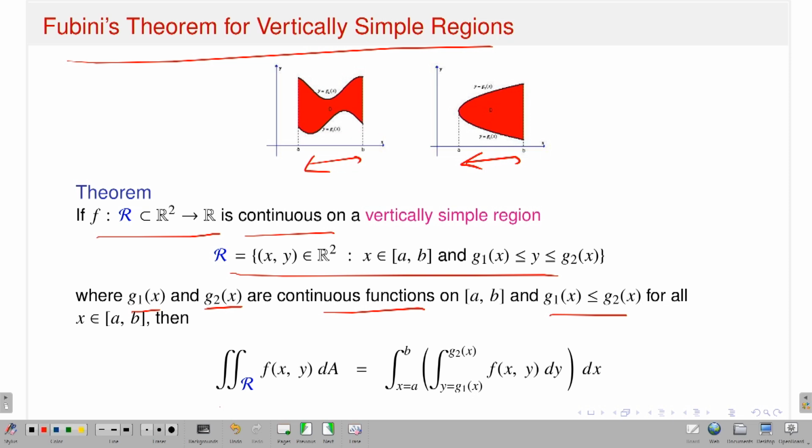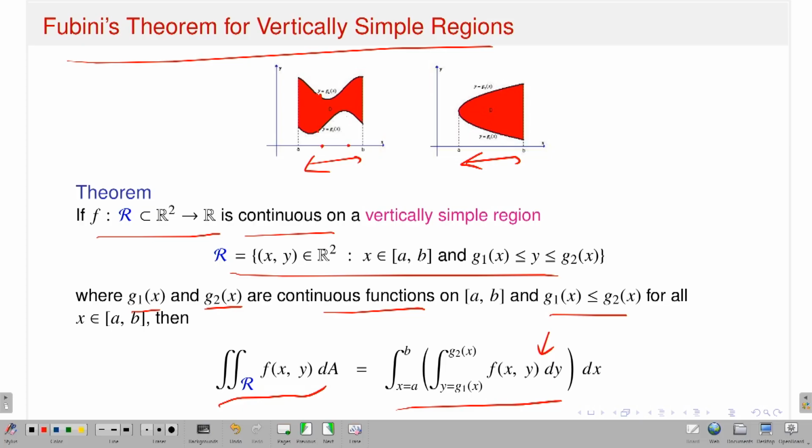Then this theorem says that the double integral over this region R, which is vertically simple or a type 1 region, is nothing but the corresponding iterated integral. What I am doing is performing the integral with respect to y first, that means I am keeping my x fixed. Now if I fix one x, then y varies from where to where? y varies from g1(x) to g2(x), vertically.